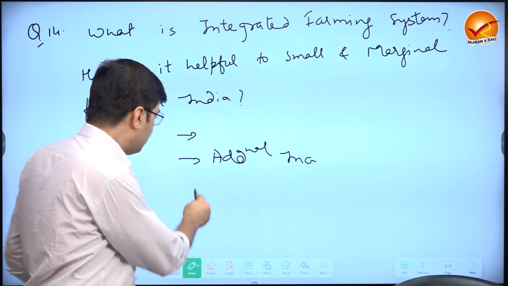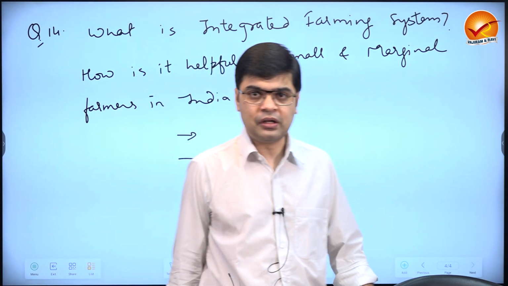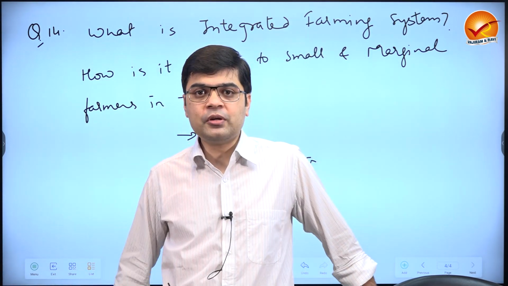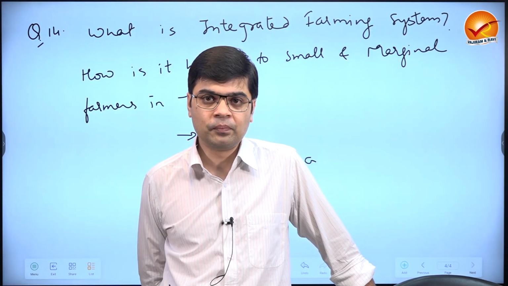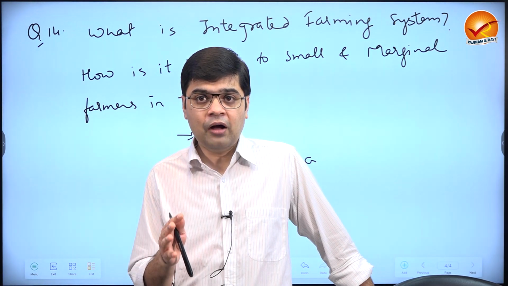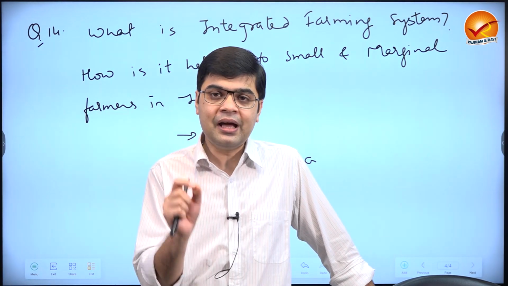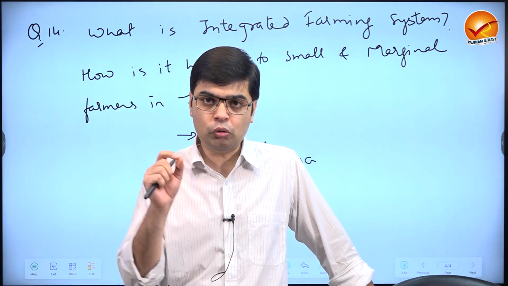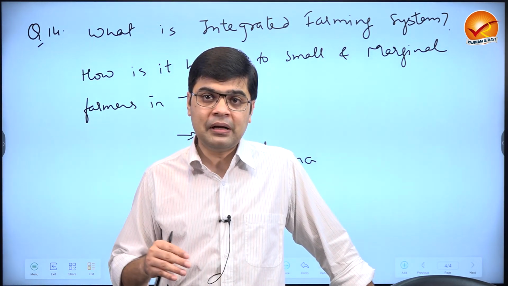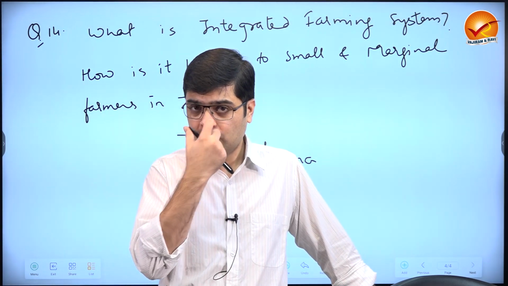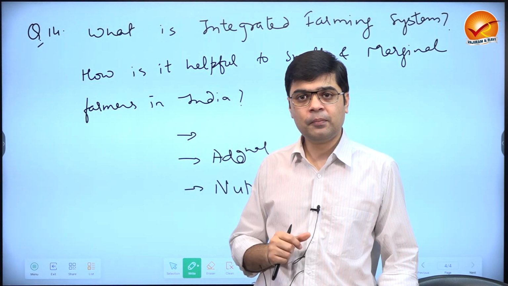Third, it will provide nutritional security. If suppose I am a poor farmer, small and marginal farmer, I may not be able to afford milk for my children, which is being sold at, let's say, 60 rupees a litre. But if I am a farmer who has cattle in my backyard, then my children will have direct access to milk. My children will have an assured supply of milk. And milk is a complete food in itself. So my children may get an assured supply of eggs as well. So in that case, the problem of malnutrition can be sorted.